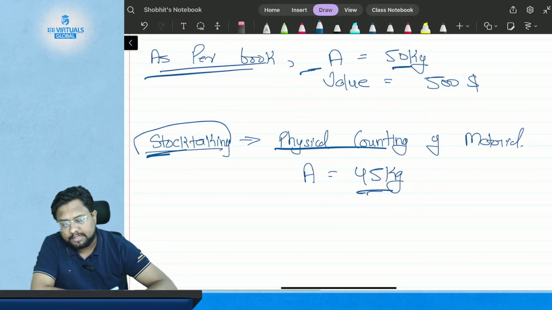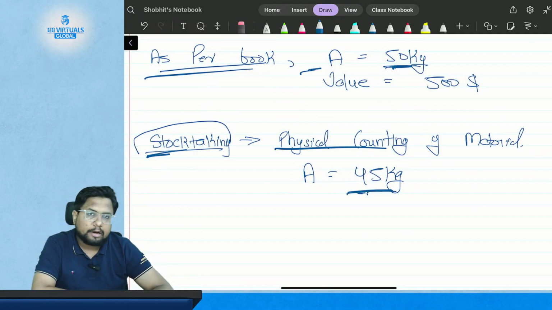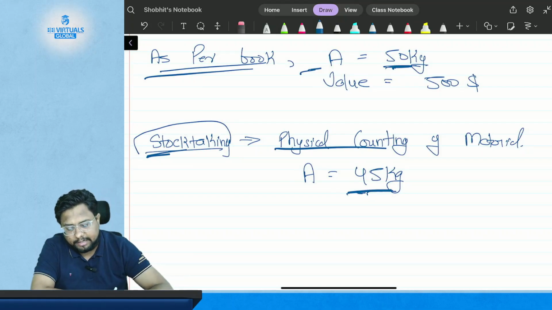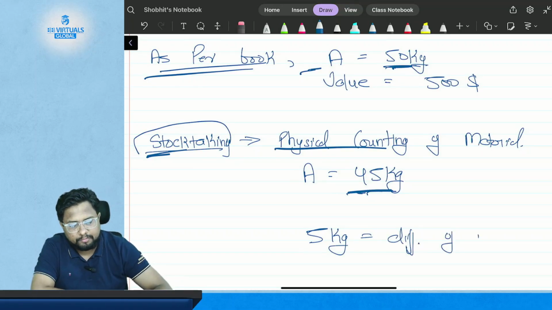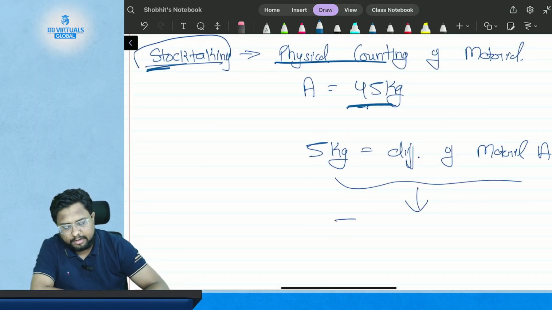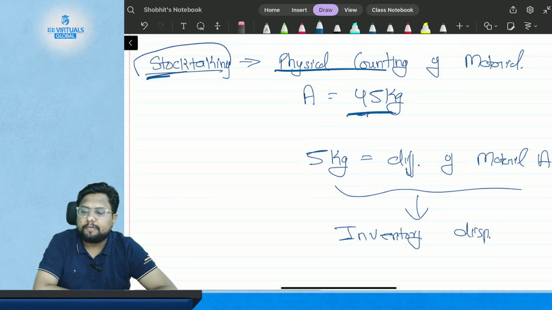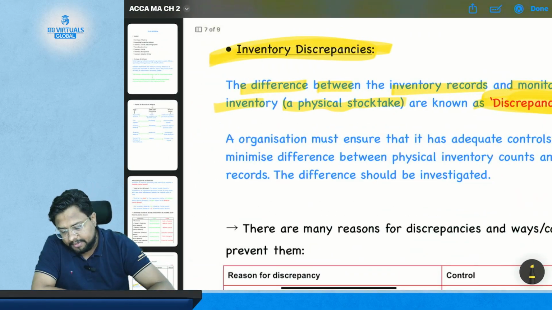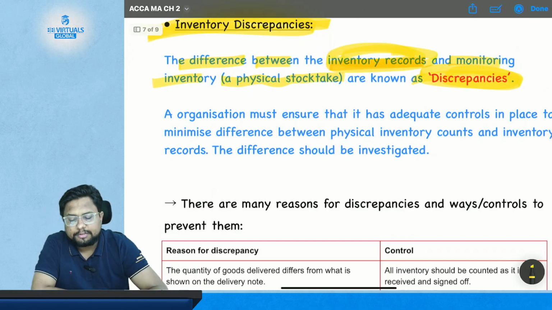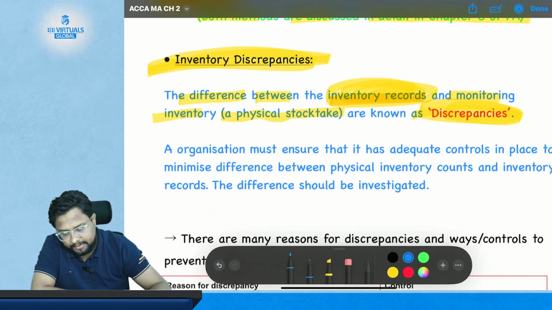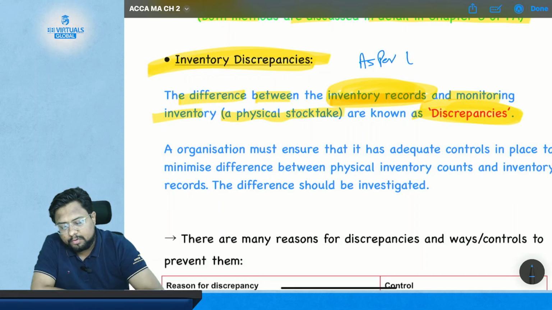Suppose you know that as per book there is 50 kgs of material A, and as per the physical count there is 45 kgs of material A. That 5 kg difference of material A is the inventory discrepancy. So it is the difference between the inventory record as per books and monitoring the inventory, that is, the physical stock.